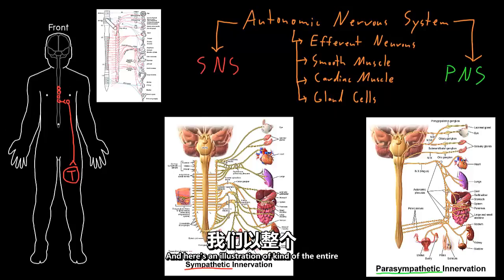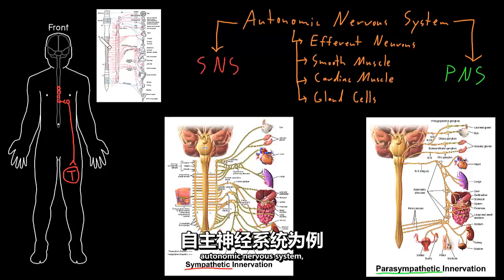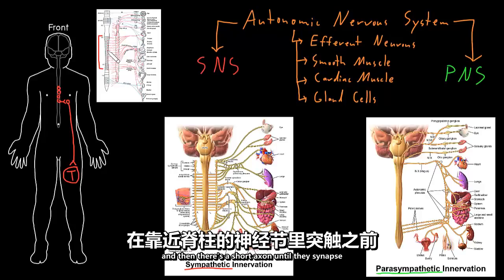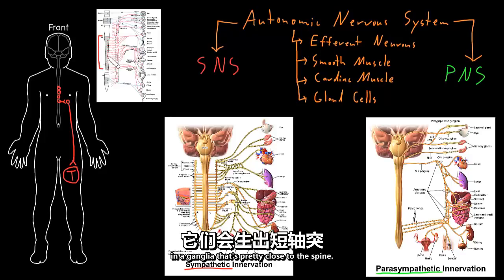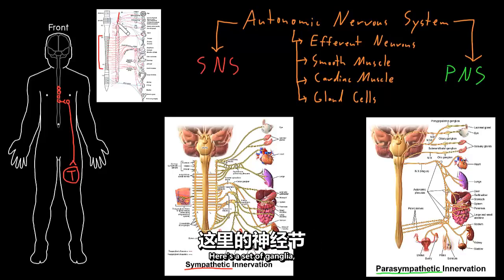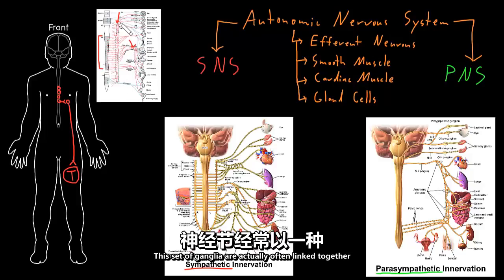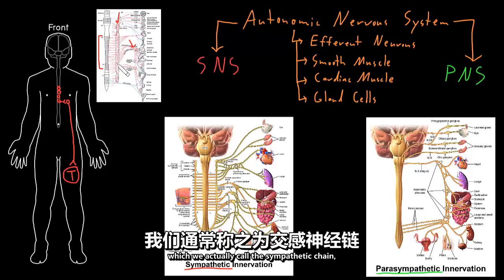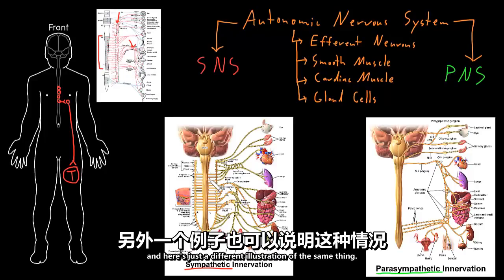And here's an illustration of the entire autonomic nervous system. Here they're showing the middle part of the spinal cord where all these first neurons in the sympathetic nervous system start. And then there's a short axon till they synapse in a ganglia that's pretty close to the spine. Here's a set of ganglia, and here are a few other ganglia, but they all tend to be pretty close to the spine. This set of ganglia are often linked together in a chain, which we call the sympathetic chain. And here's just a different illustration of the same thing.